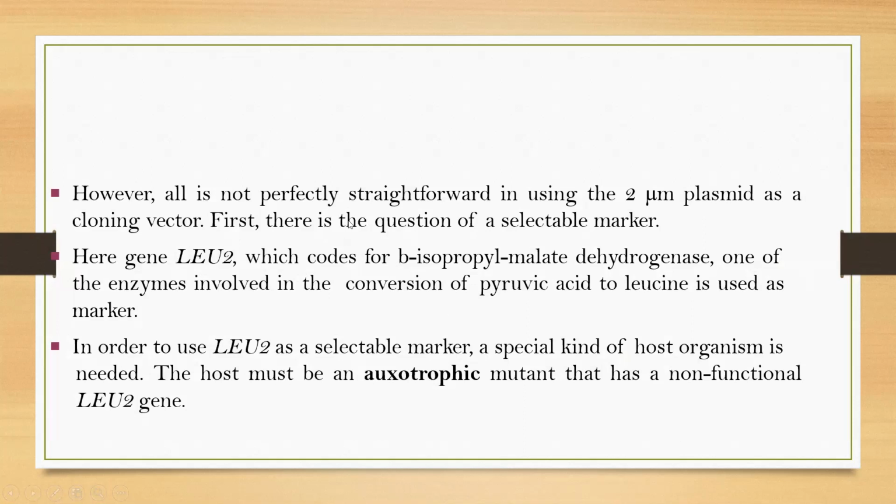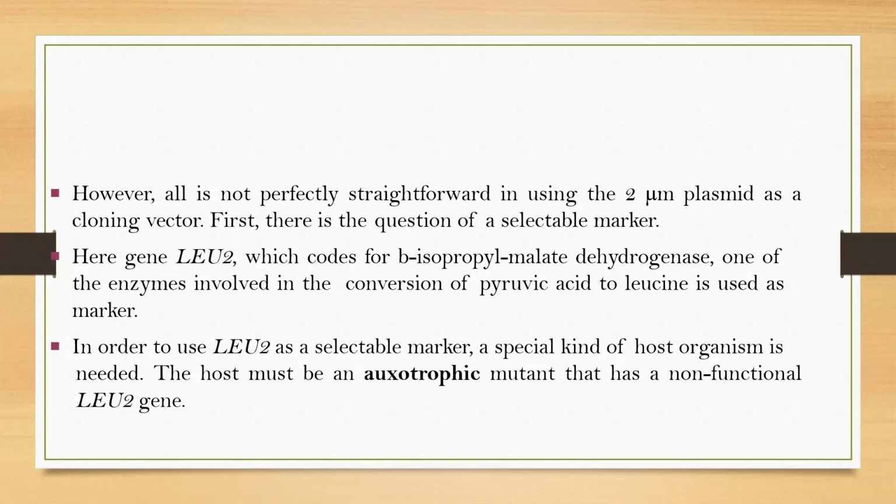However, all is not straightforward in using this 2 micrometer plasmid as a cloning vector. First, there is the question of a selectable marker. Here, the LEU2 gene, which codes for beta-isopropylmalate dehydrogenase, one of the enzymes involved in the conversion of pyruvic acid to leucine, is used as a marker.